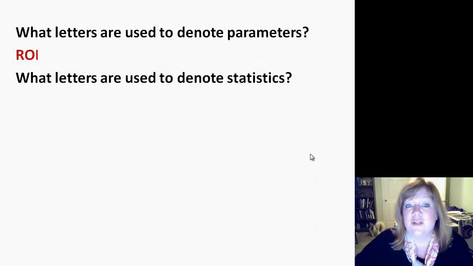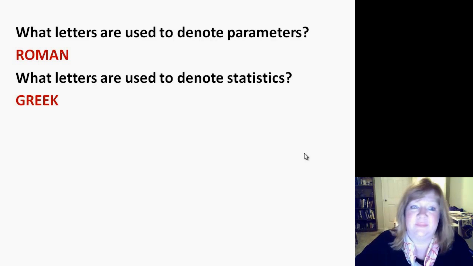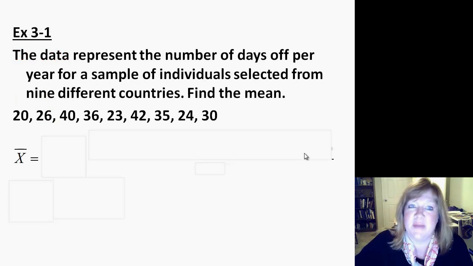The letters used to denote parameters are Roman. The letters used to denote statistics are Greek. Amazing how they always come back.